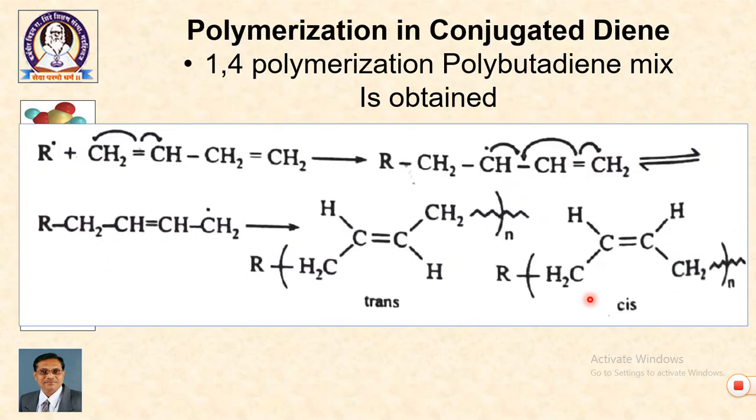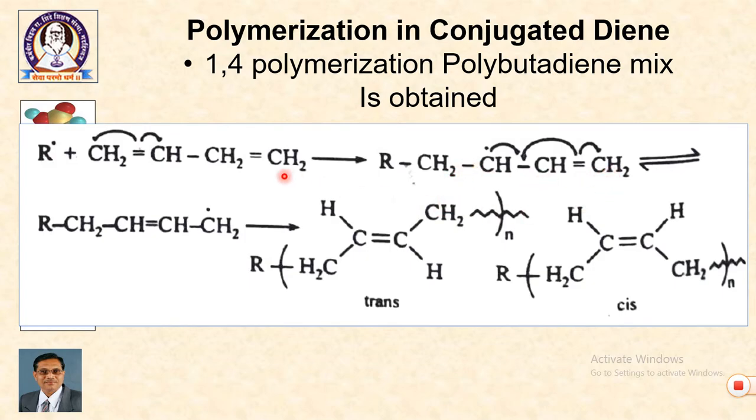Let us consider the second case, polymerization in conjugated dienes. In the earlier case we saw a simple example. In dienes, you have two double bonds in conjugation. So, the radical initiates the reaction.